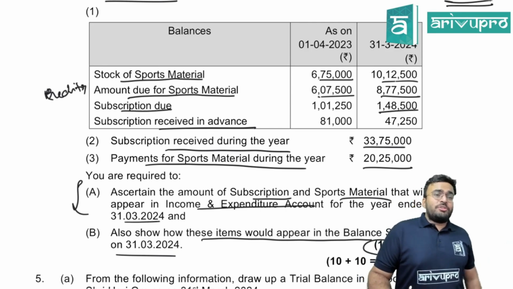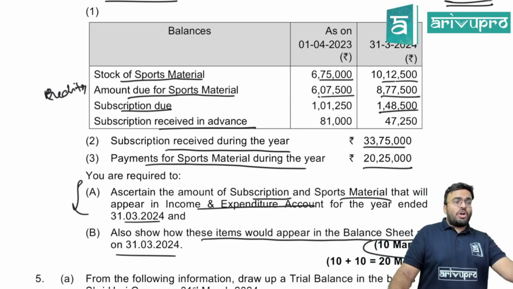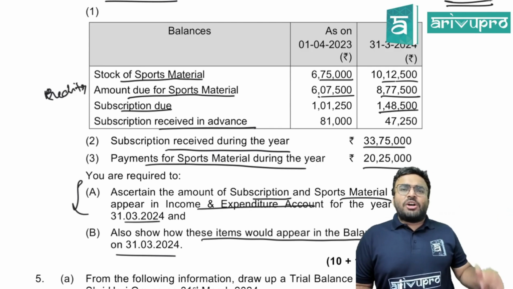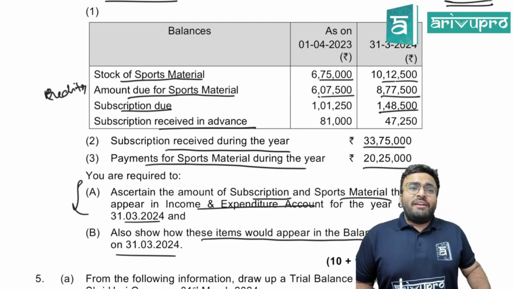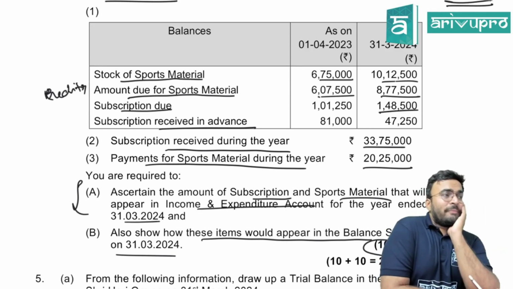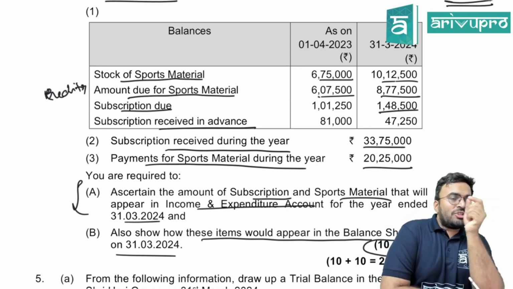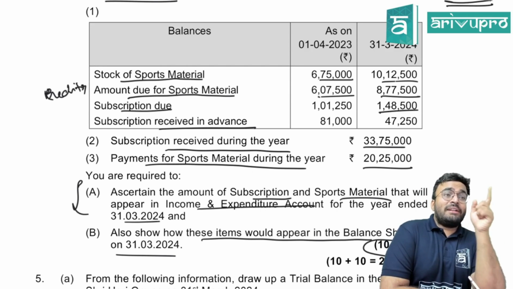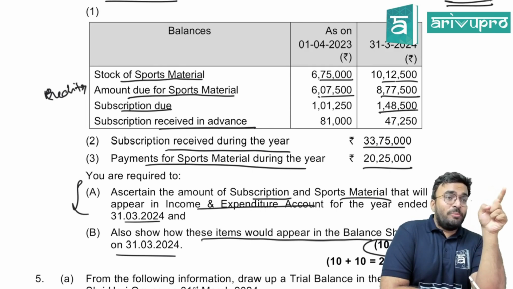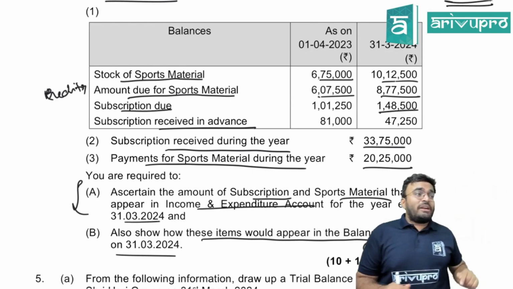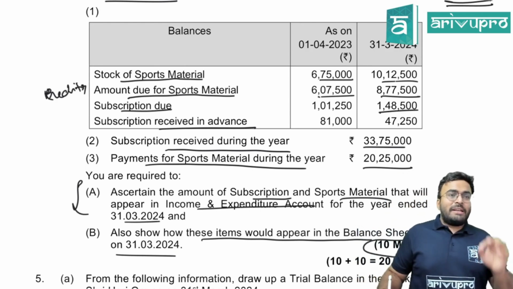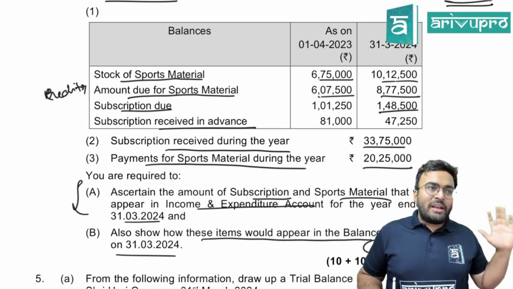But we don't have any place where we can show stock, no? In 1 or 2 questions we had a stock situation. What did we do? We will not take stock. There is no place to put opening stock, closing stock. What will we do? We'll take the cost of material consumed. Remember that last question, big trial balance, some college or something. In that, cost of material consumed we are going to show. Here also sports material consumed will go to income and expenditure account.